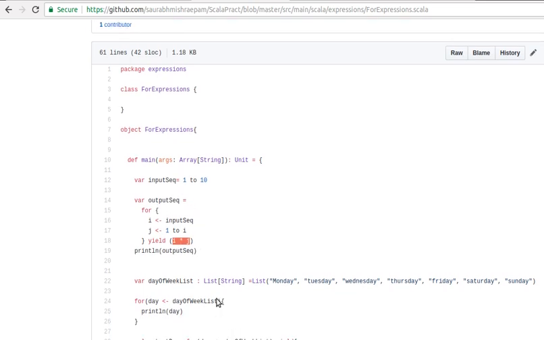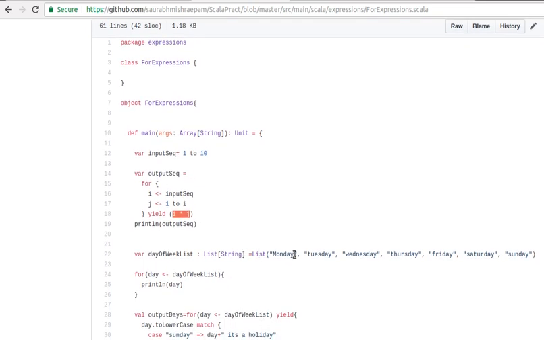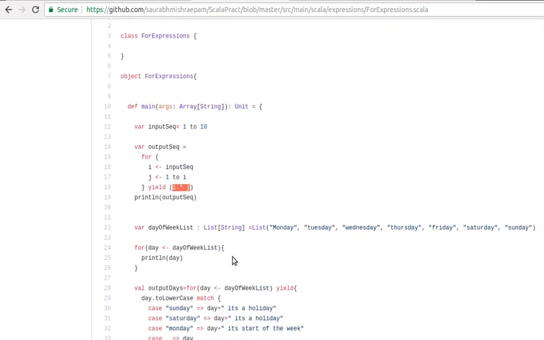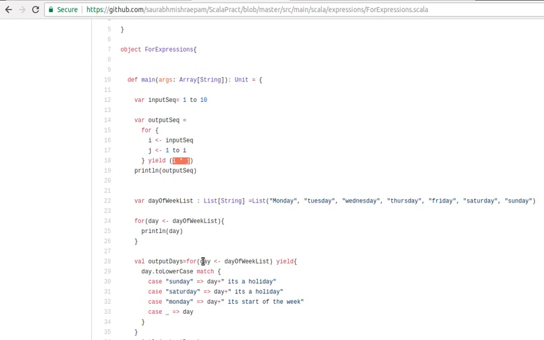Consider this is a list of days, and based on that I want to execute this. Here is the example for days. You can see that yield is doing some kind of execution, and based on that it is returning some value. Also we have a default case. If nothing matches, then the default case will be executed. So this is very high level detail about the features we have with Scala.